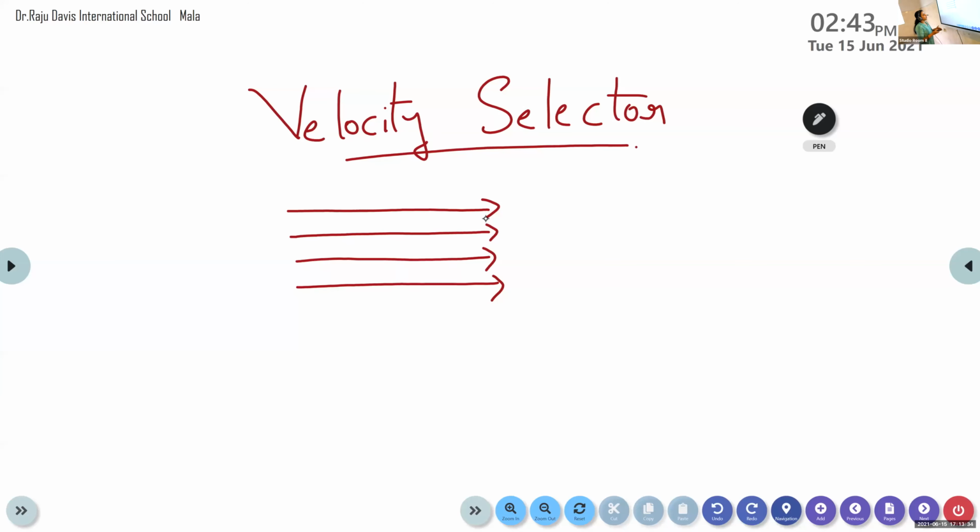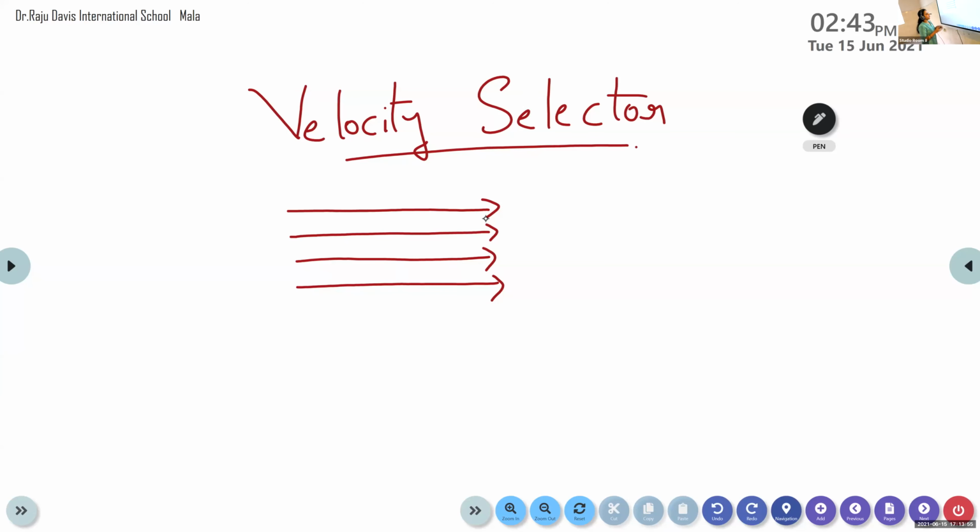Now we want to select these charged particles in terms of uniform velocity. Initially we have a set of charged particles, but they are moving with different velocities. Now we want to select a set of charged particles with a uniform velocity.